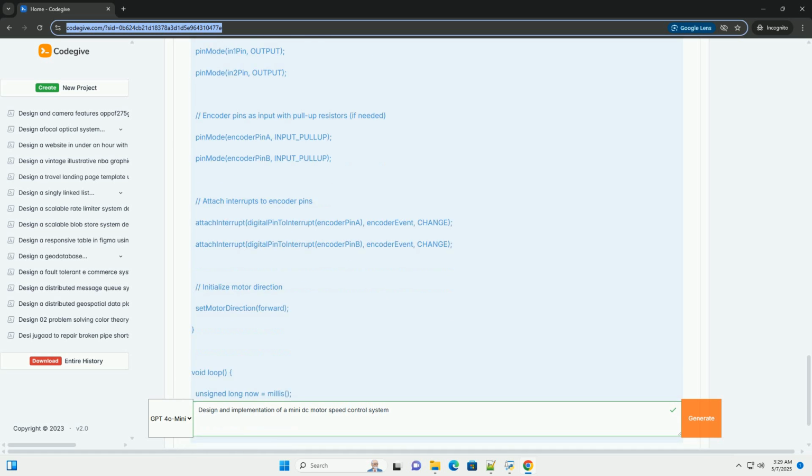This pin controls the motor's speed through PWM. IN1 and IN2 pins are connected to digital pins 8 and 7 on the Arduino. These pins control the motor's direction. The DC motor is connected to the output A and output B terminals of the L298N.